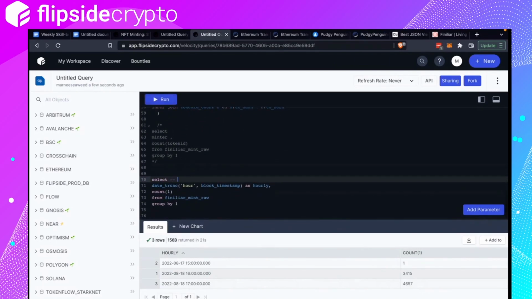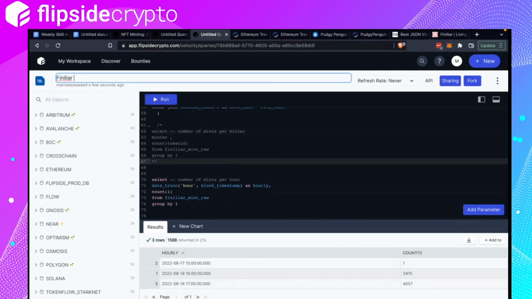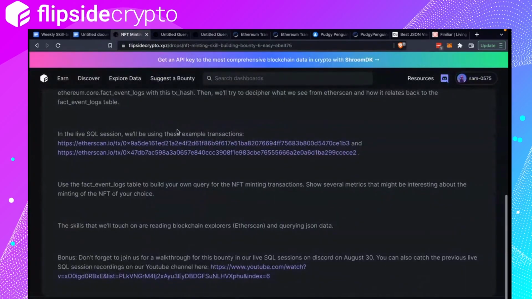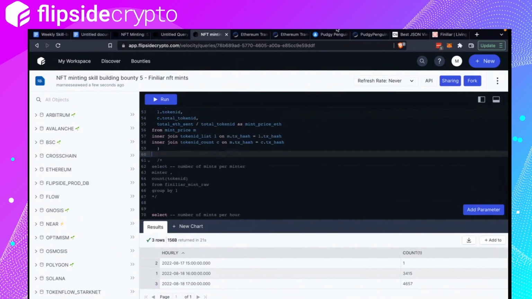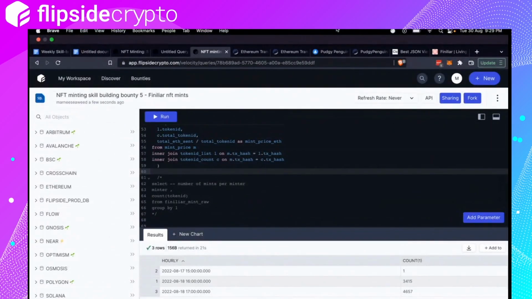I'll just call this number of mints per hour, and then number of mints per minute. Finiliar NFT mints, NFT minting skill building bounty. Should probably name this better. Is it 5 or 6? 5, okay. All right, cool. I think that's it for the NFT mint. We finished it in 30 minutes.